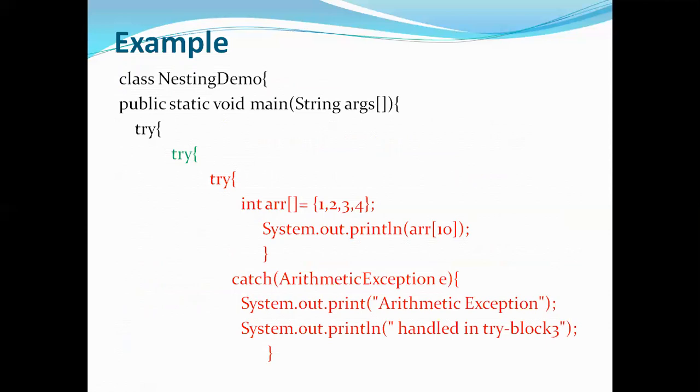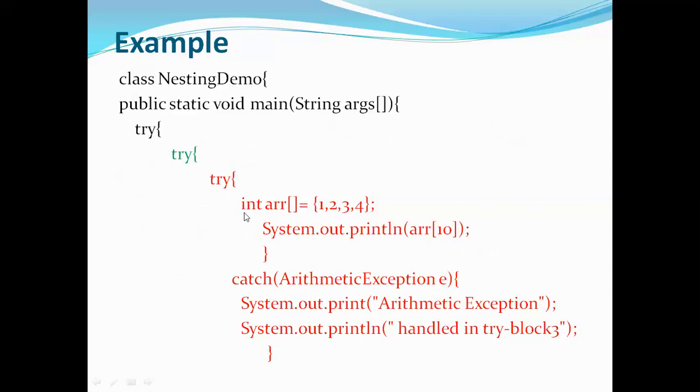Now let's see this example carefully. Now we have three try blocks, which means this is the main try block. Inside that you have a try block. Inside that you have this child try block. Now the third try block, which is there in red color, this is the innermost try block.